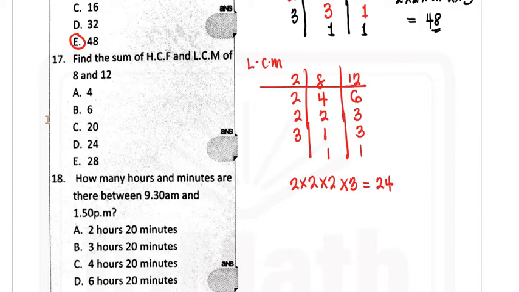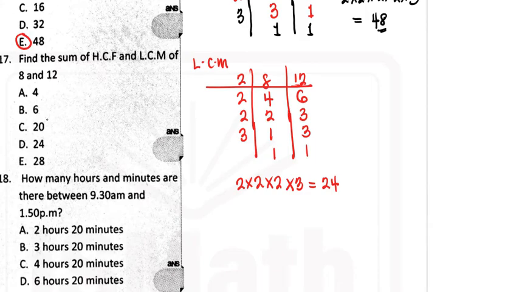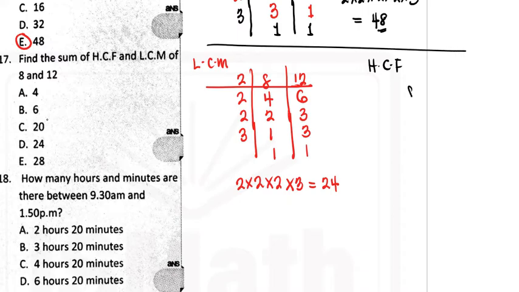And then the HCF is what we should do next. So let's quickly find the HCF of 8 and 12. We could still use the same method, but whenever we're using this division method to find HCF, you don't solve until you get to 1 and 1.